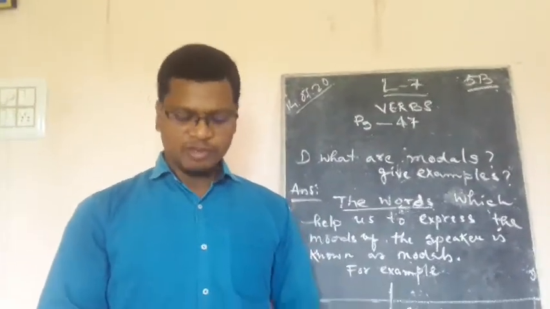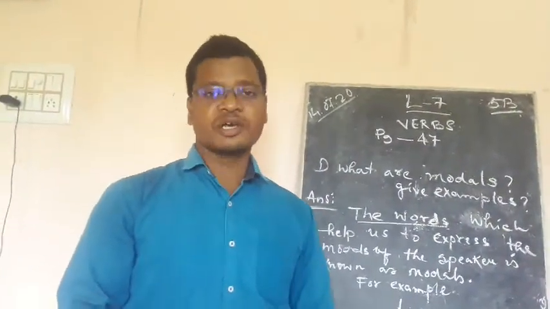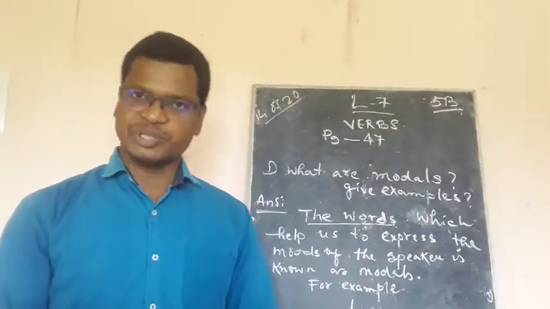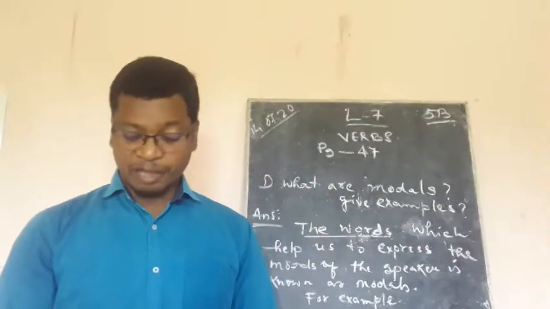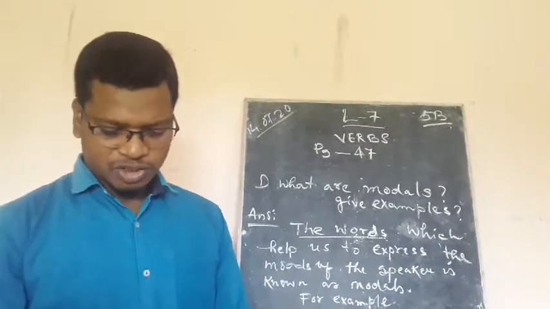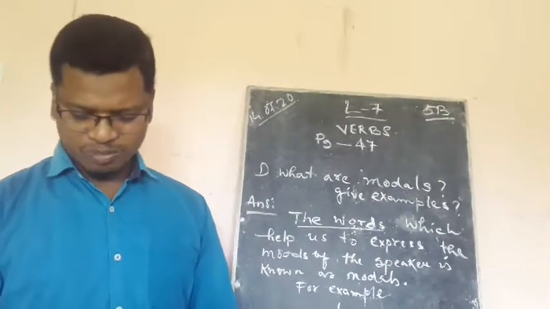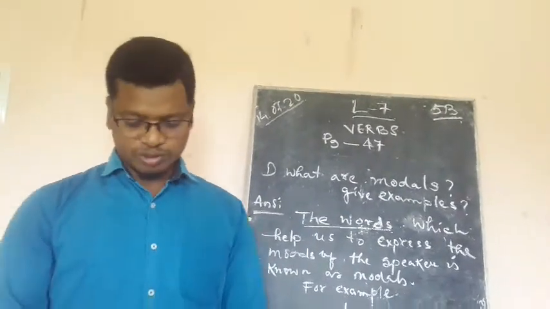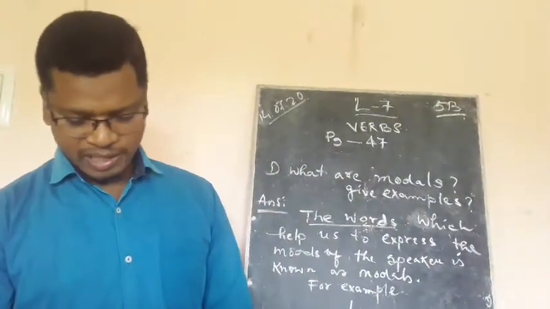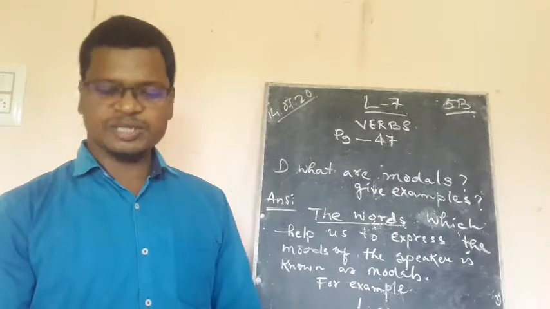Like permission. For permission, what are the modals being used? In that box you can see, for permission we use can, could and may. All these three modals are used for taking permission. Ability: can and could. Request: could and may. Order: should, must and will. For suggestion and invitation, we use can, will and would. Possibility, there are chances of certain things happening: could, may and might. Advice: should, must and could.